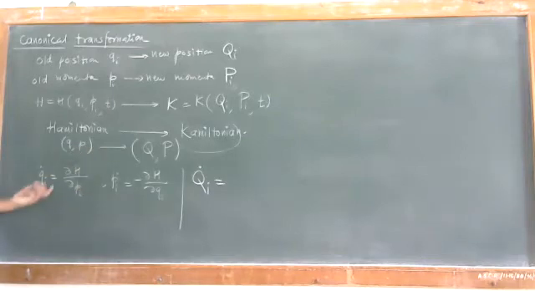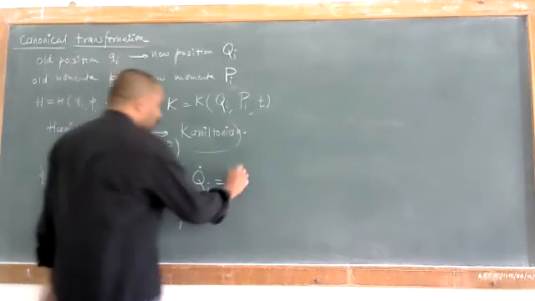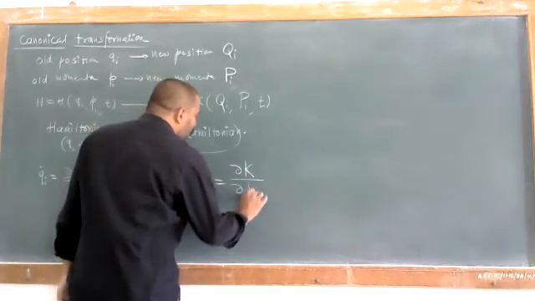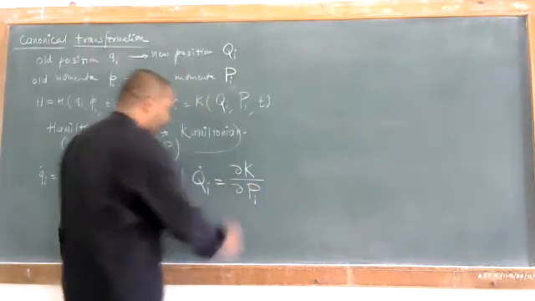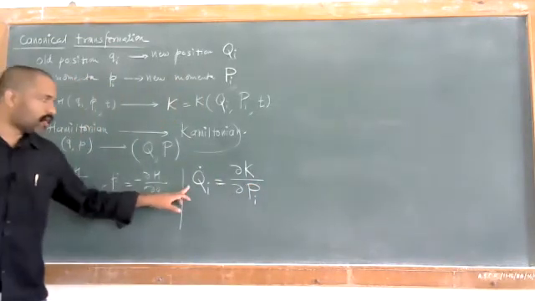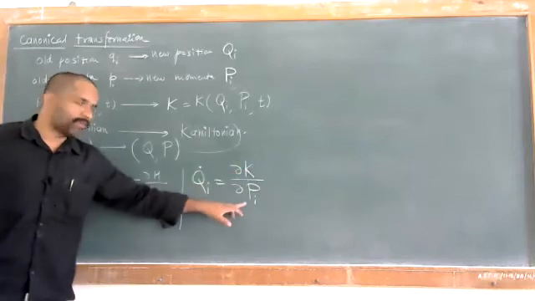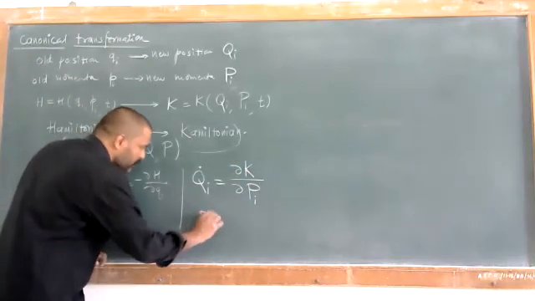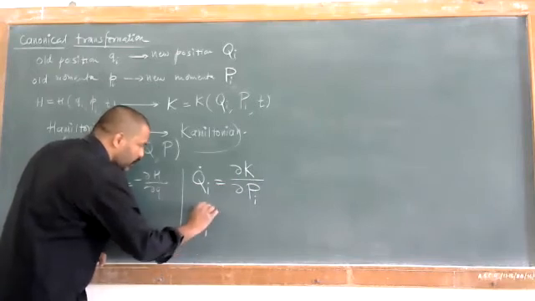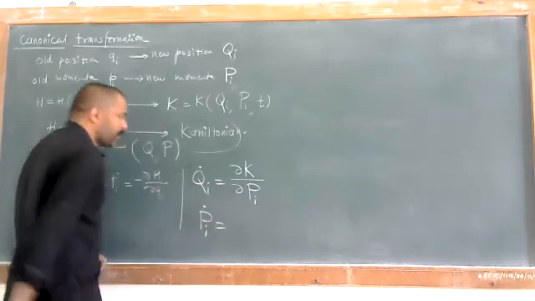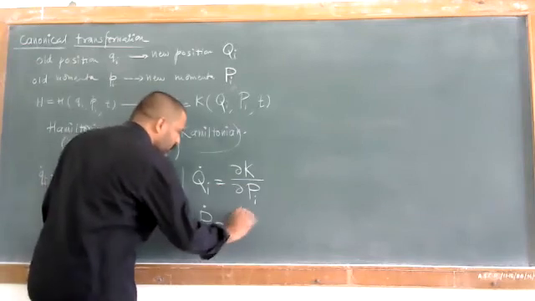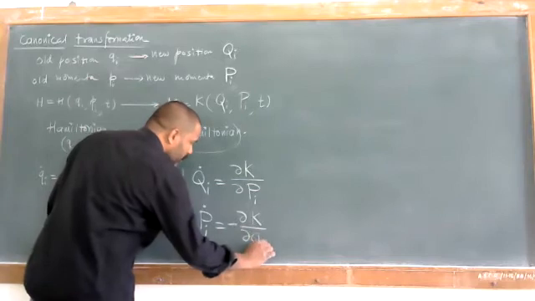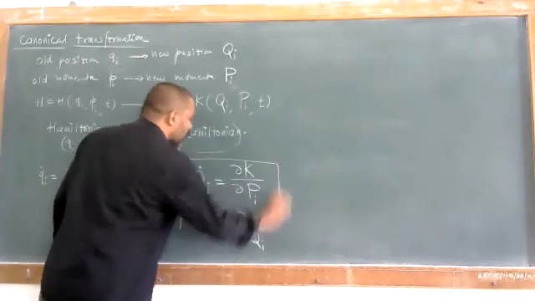Now new Qi dot, that is the new position, gives us ∂K by ∂capital Pi, and capital Pi dot is equal to minus ∂K by ∂capital Qi. Is everyone following?